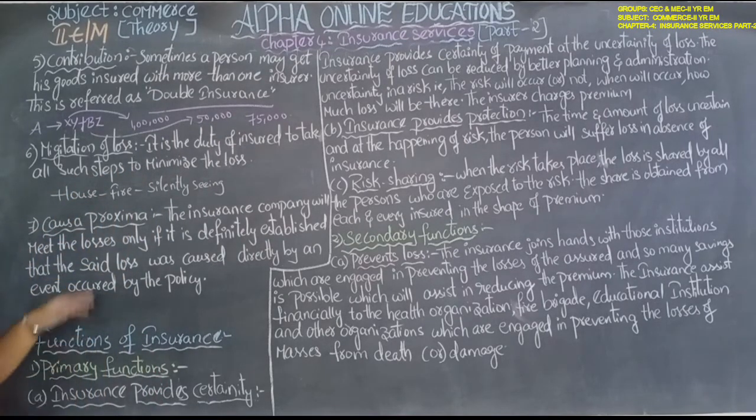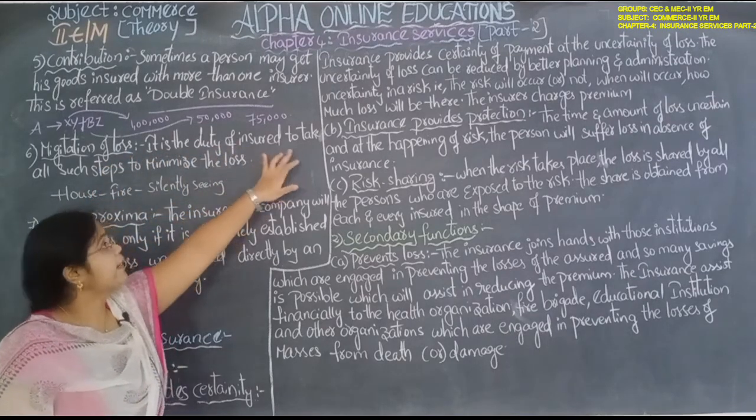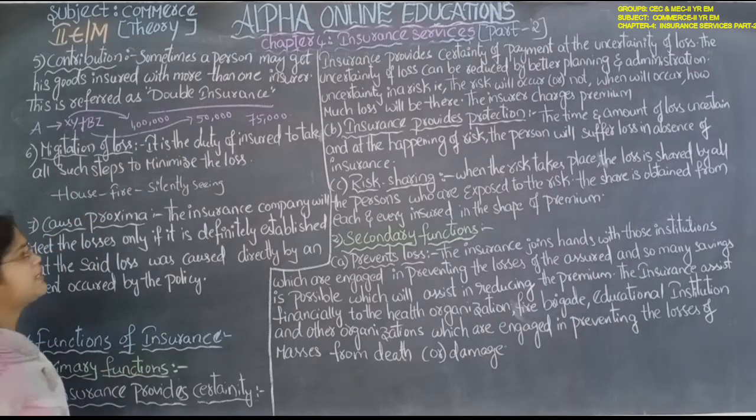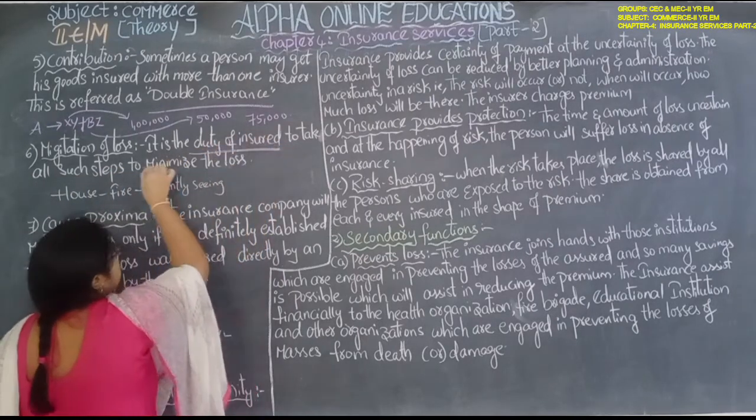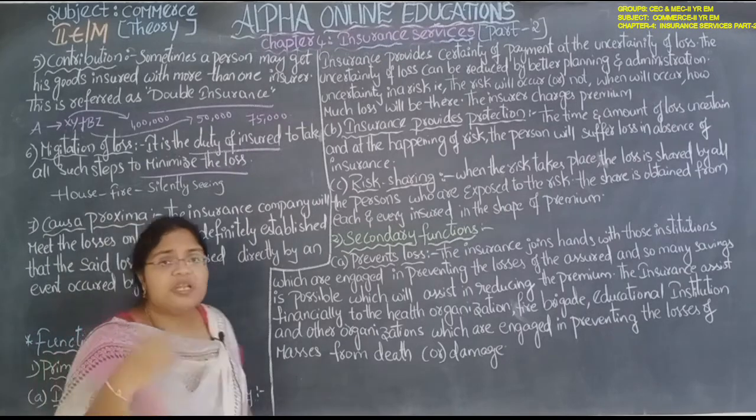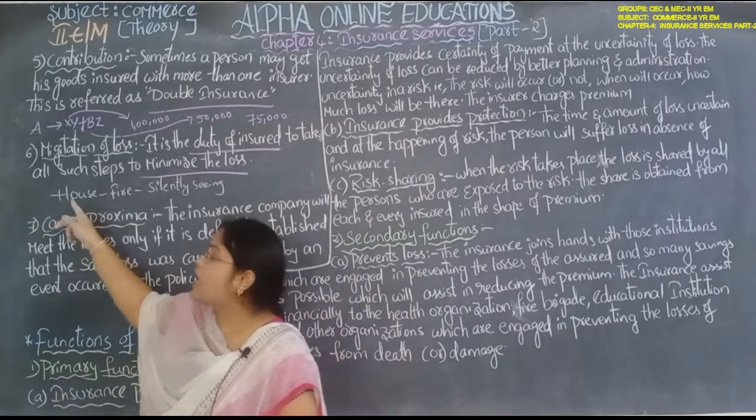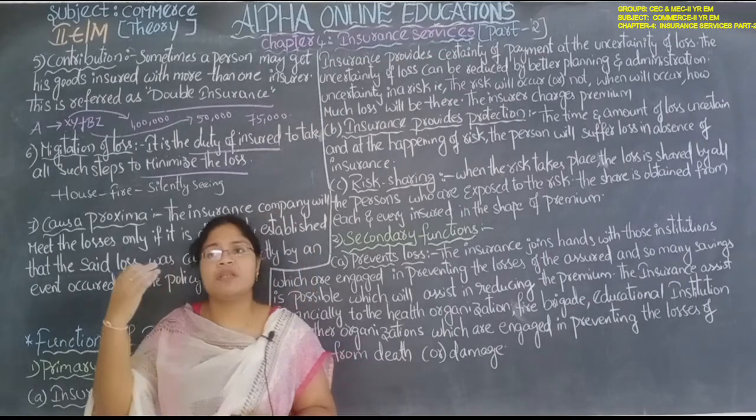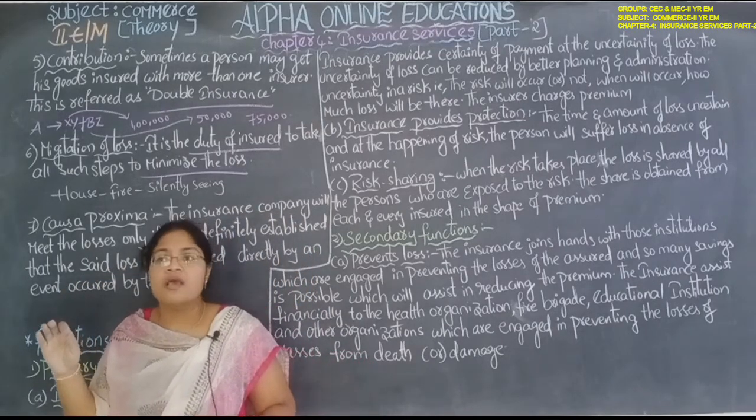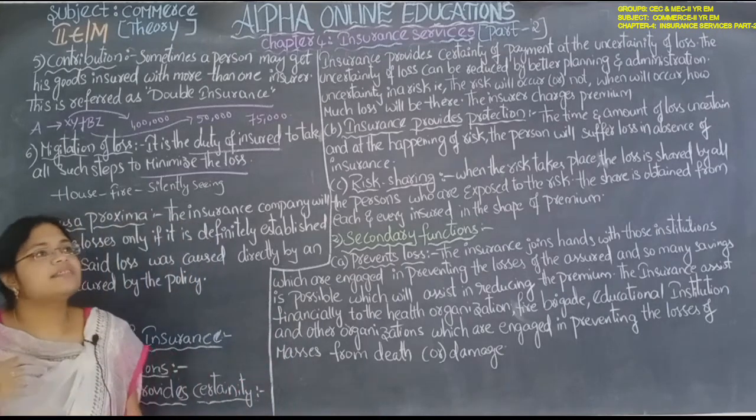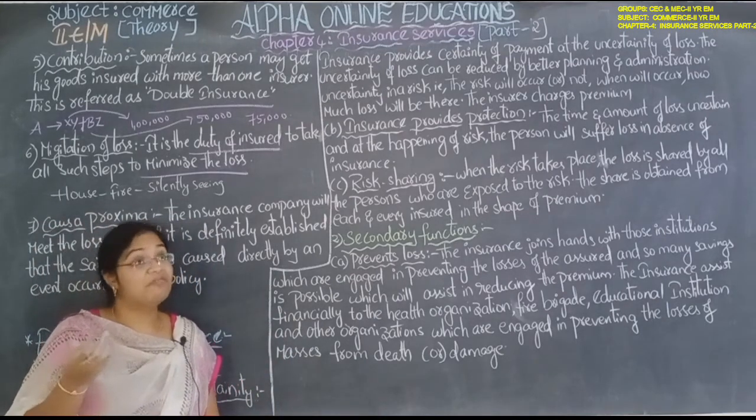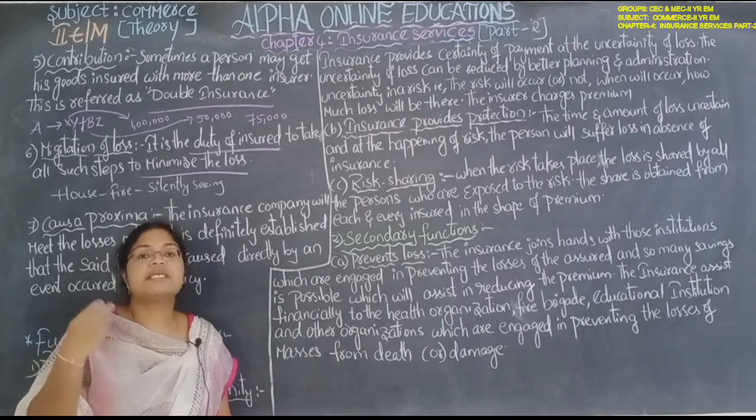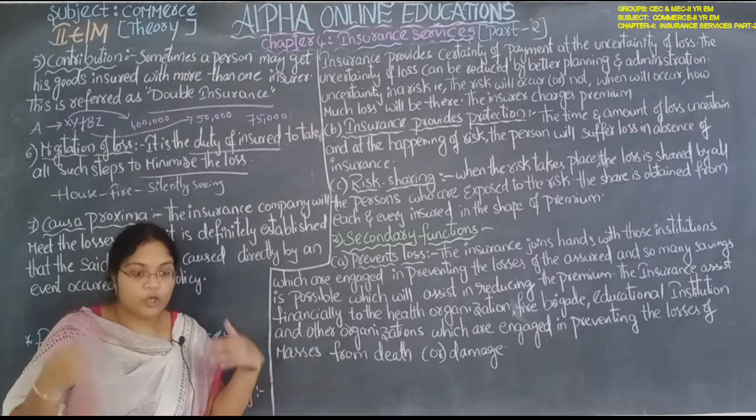Next, mitigation of losses. It is the duty of the insured, the policy holder, to take all such steps to minimize the loss. For example, his house is burning due to a fire accident, or a gas cylinder has burst in the house. The house is burning and he silently watches, saying, wow, my house is burning, see how nicely it is burning. He should not give these types of expressions. He should try to protect it.